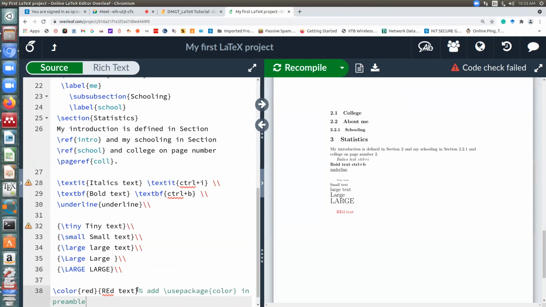So I think I discussed this already yesterday. Whatever you write after a percentage sign, it's a comment. Please practice it and then we'll go to lists.